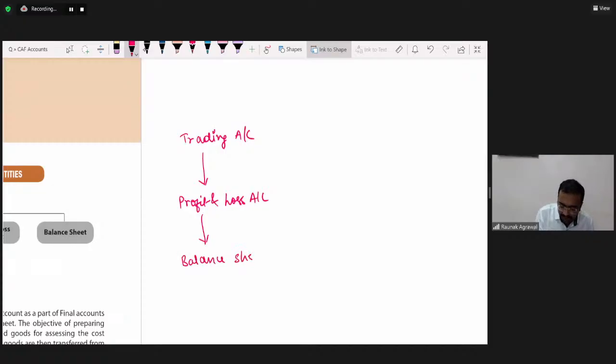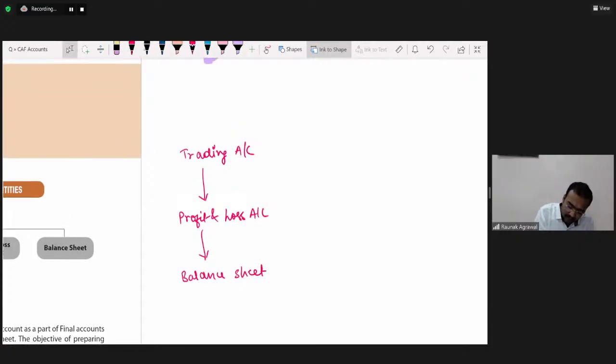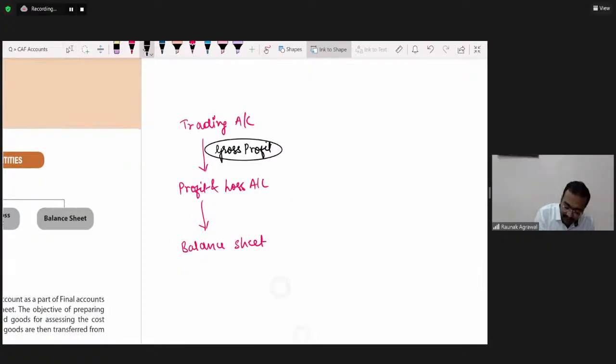This was the picture up till now. The trading account was giving us the gross profit figure, whereas the profit and loss account was giving us the net profit figure. The gross profit figure was going into the profit and loss account, and from there we were getting the net profit, and the net profit figure was going down to the balance sheet in the capital account.